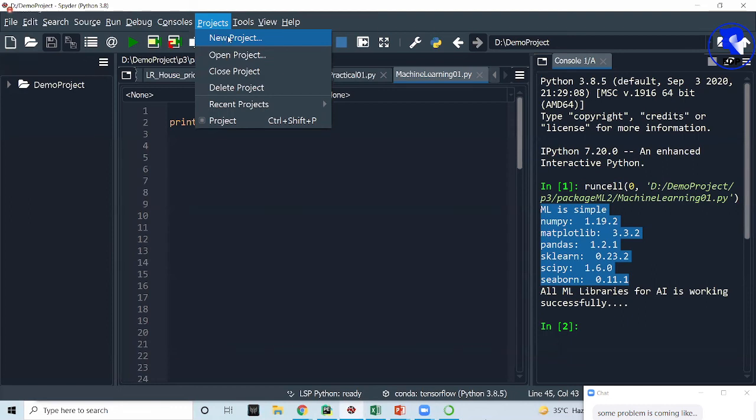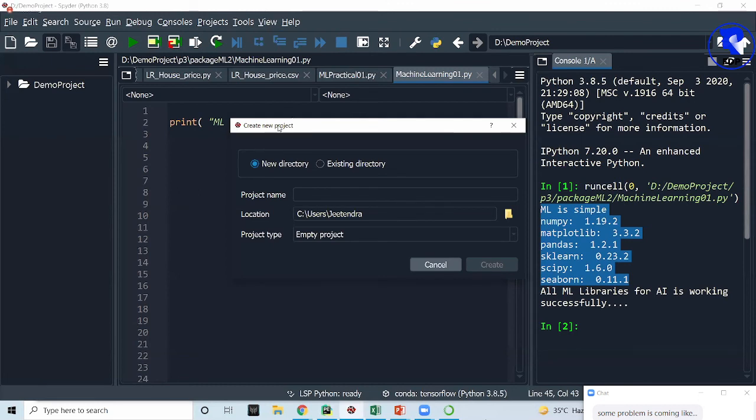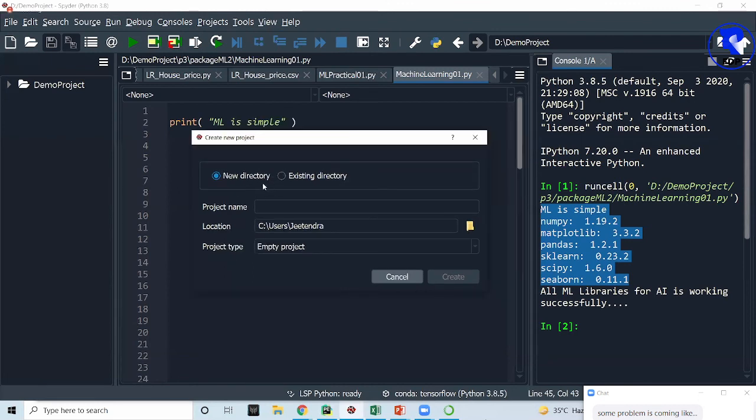When you click on that option, it will open a new directory, and here it is asking to enter the name of the project. For example, I can write something like Data Science Project 01. You can assign some name over here.